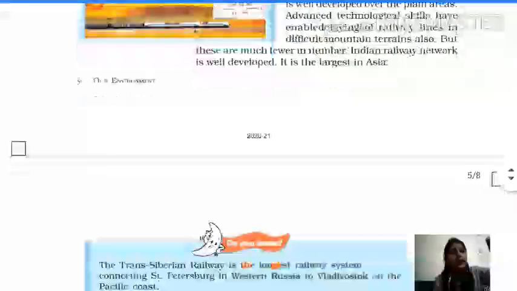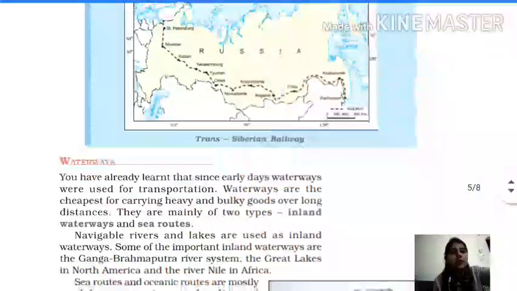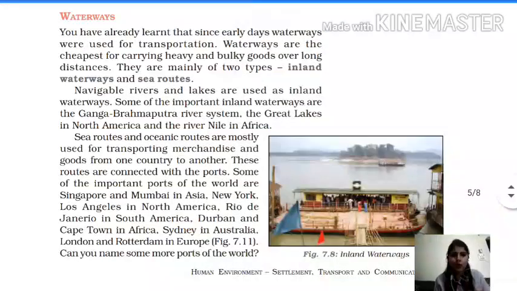So next is waterways. What are the waterways? The ways of water by which people used to go for their trade and just to enjoy. So the areas and the ways by which we can travel through the water, maybe by boat, by ships.